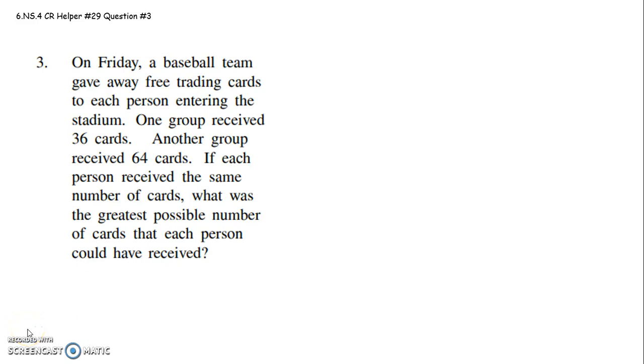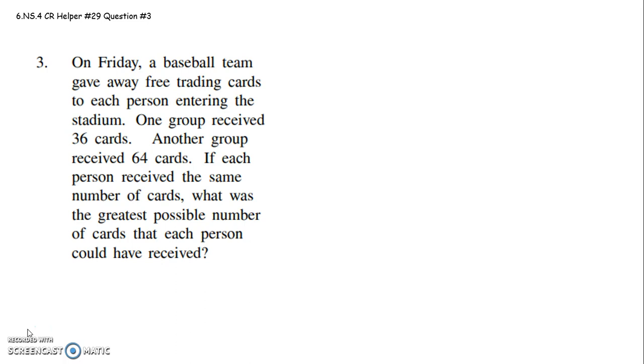Sixth graders, this is to help you with question 3 on CR 29. It says, on Friday, a baseball team gave away free trading cards to each person entering the stadium. One group received 36 cards. Another group received 64 cards. If each person received the same number of cards, what is the greatest possible number of cards that each person